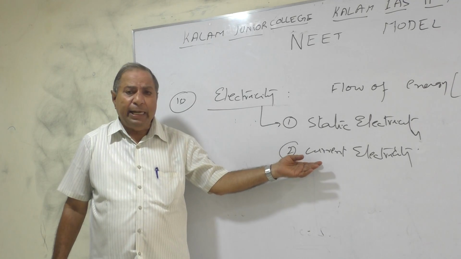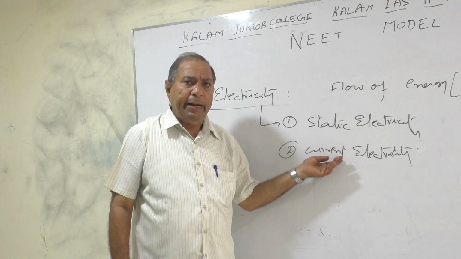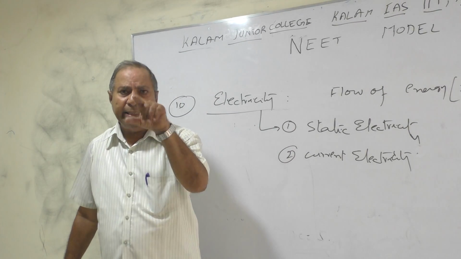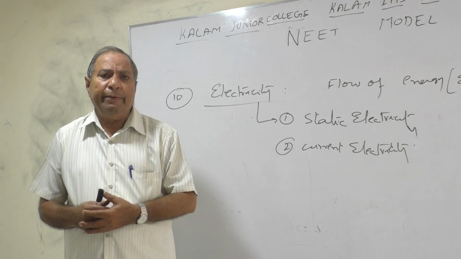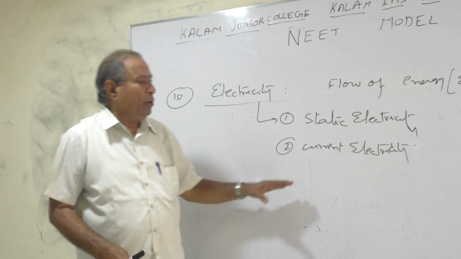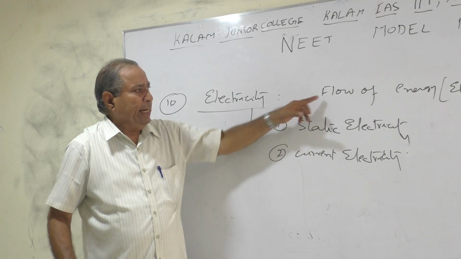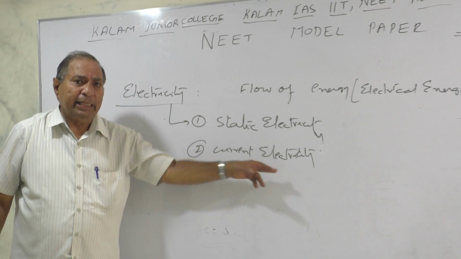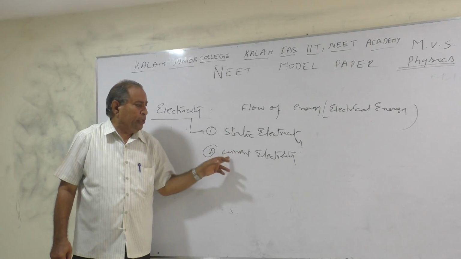So what is meant by current electricity? Current means flow. Electricity is made in some thermal station or hydro station, where the electrical energy is manufactured. From there, the electricity comes to your houses. That is, it is flowing. How is it flowing? Flow of energy. That is called current electricity. That is, electricity at rest, and electricity due to flow.